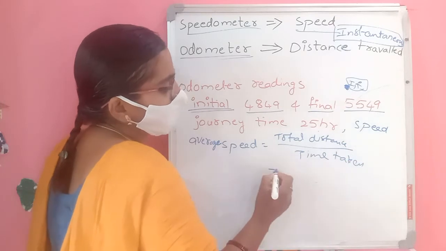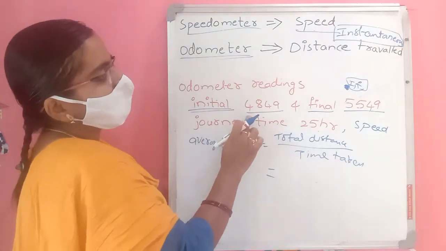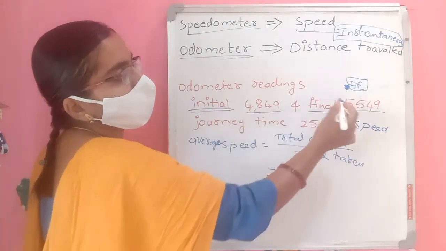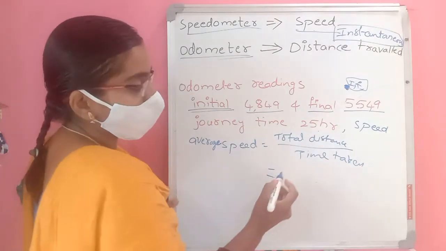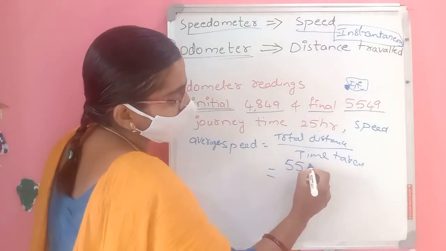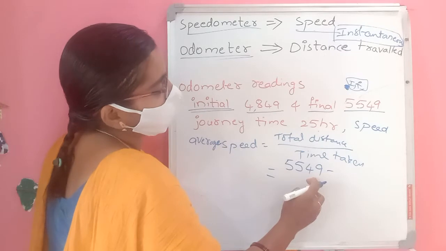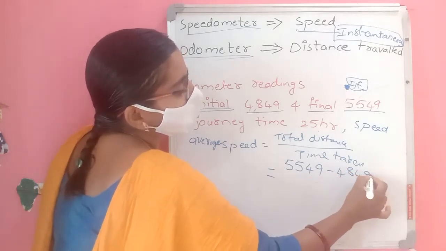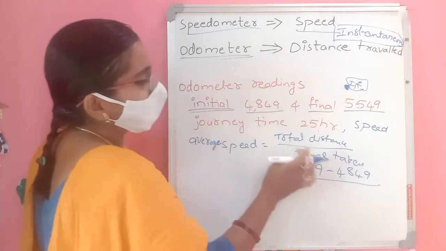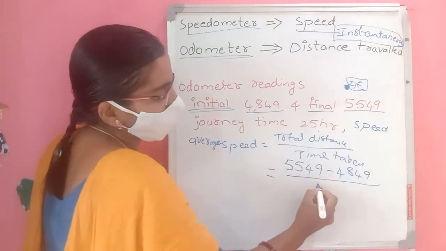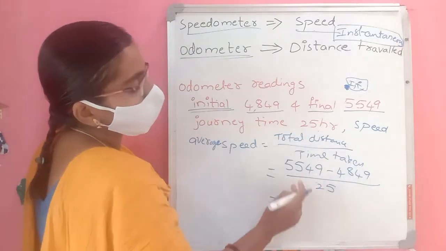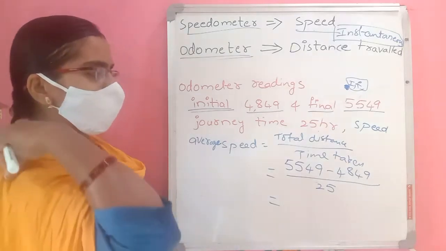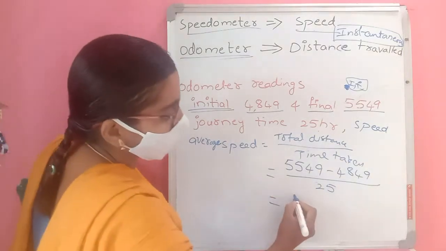How much distance did it travel? From 4849 to 5549. We have to subtract: 5549 minus 4849, divided by time. How much time? 25 hours. So 5549 minus 4849 means 700.